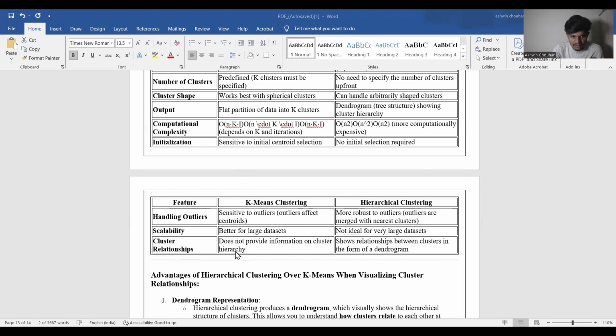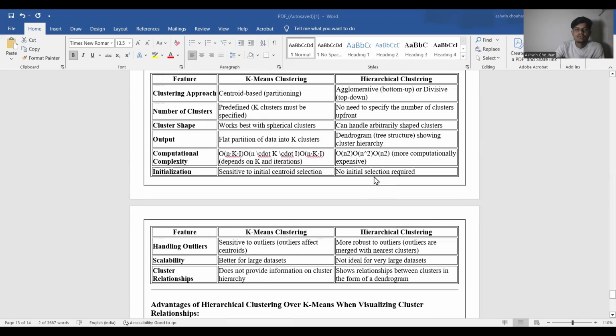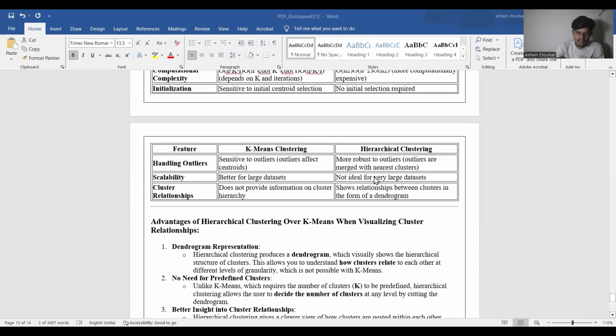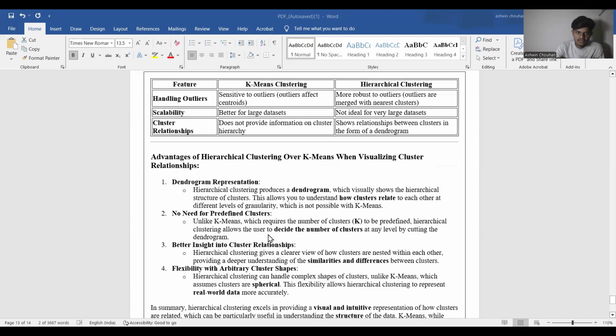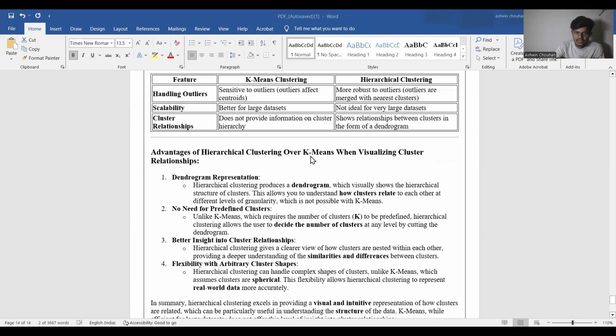Clusters and relationships: k-means clustering does not provide information on cluster hierarchy, while hierarchical clustering shows the relationship between clusters in the form of a dendrogram. So this is the difference between k-means clustering and hierarchical clustering. Now let's discuss the advantages of hierarchical clustering over k-means clustering when visualizing cluster relationships.